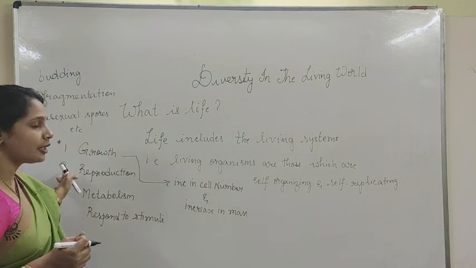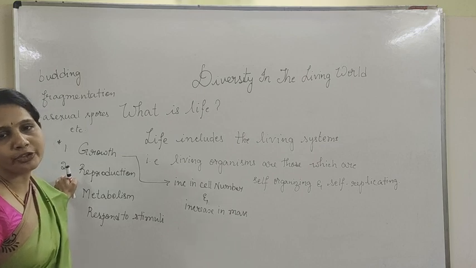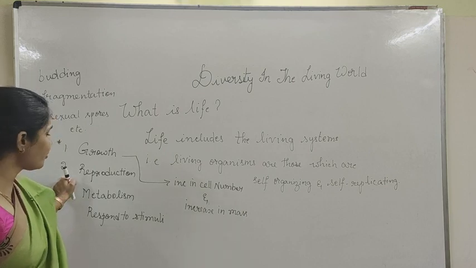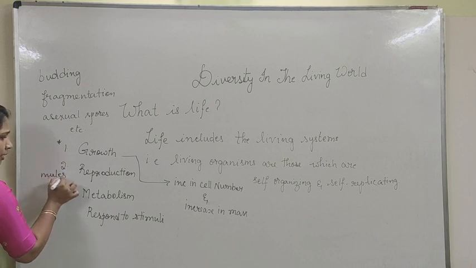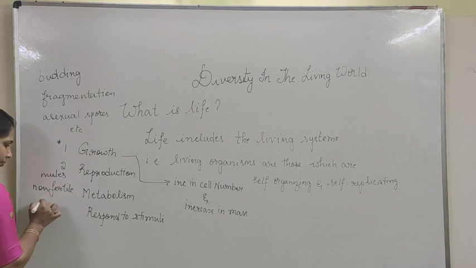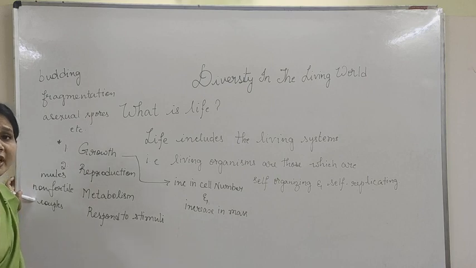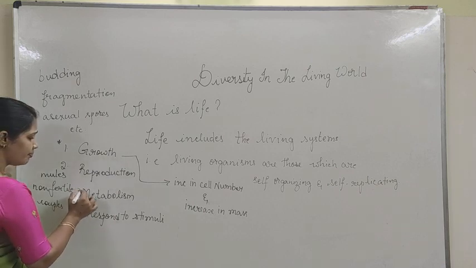Now coming to reproduction, we cannot consider reproduction also a distinguishing feature between living organism and non-living organism. Why? Because in living organisms also, for example, the mules, the non-fertile couples, these are the ones which cannot reproduce. So we cannot exactly consider reproduction also the basic difference between a living organism and a non-living organism. Right? Next, considering the metabolism.